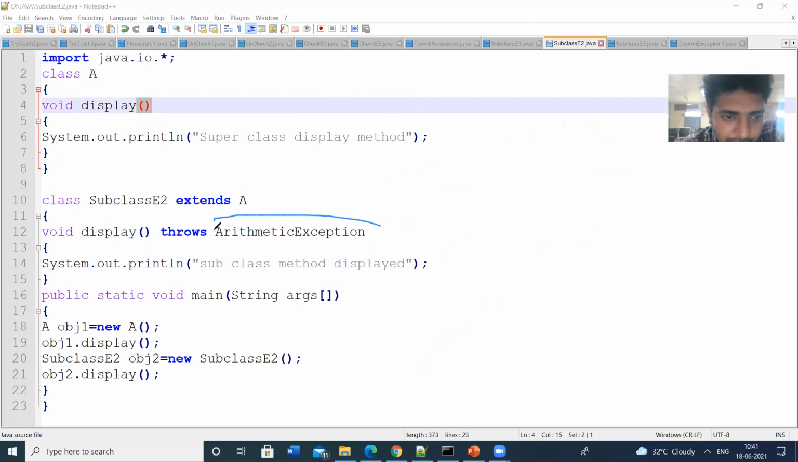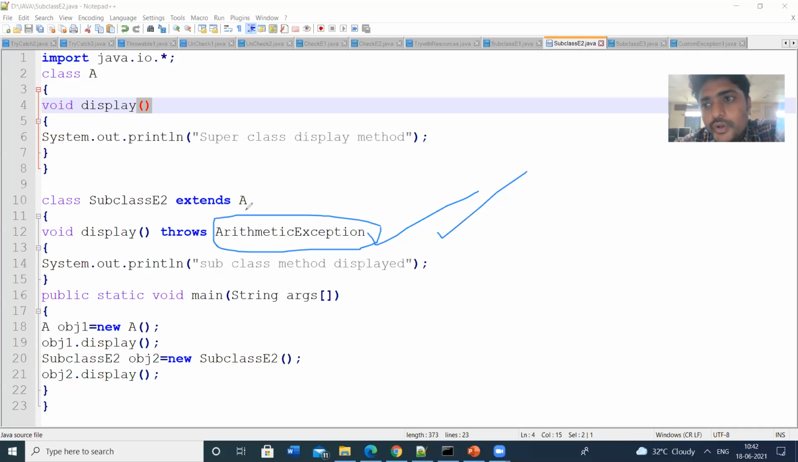Here I have given the arithmetic exception. Arithmetic exception is an unchecked exception. So in the overridden method, we have to use the unchecked exceptions. Then only the program will execute.